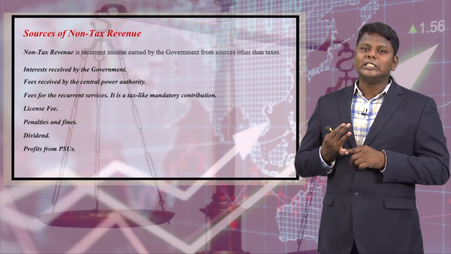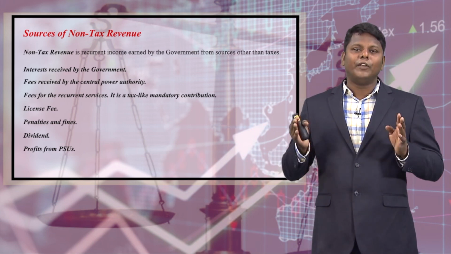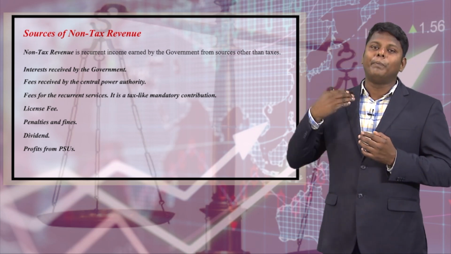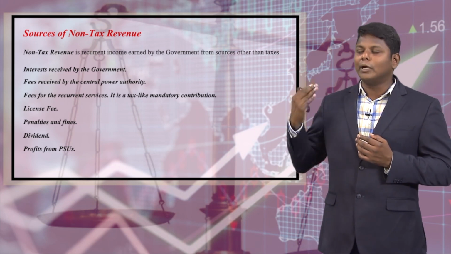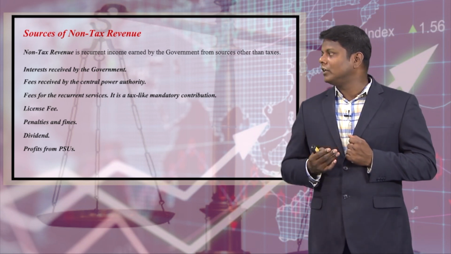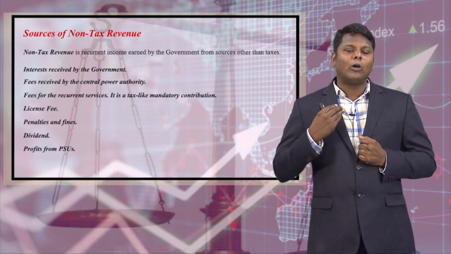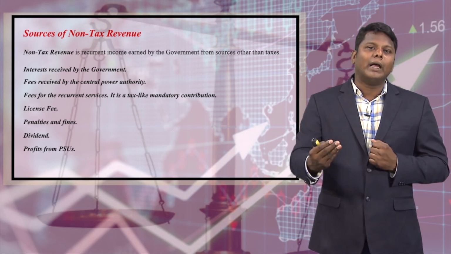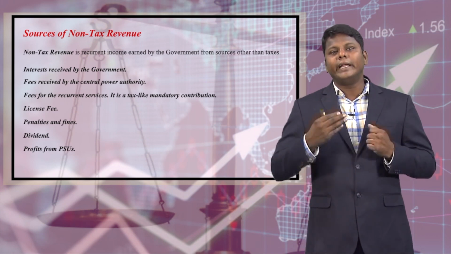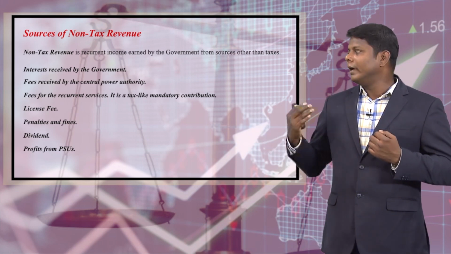Likewise for license fee. If you are setting up a factory, you have to get a license, and for that you will be paying a license fee; this comes under the sources of non-tax revenue. Likewise for penalties and fines. Dividend: if the government is investing money in some enterprises, then at the end of the year it will get a share of profits, that is called dividend.